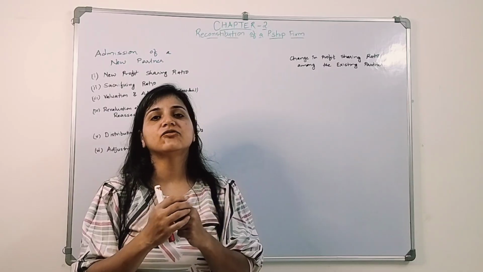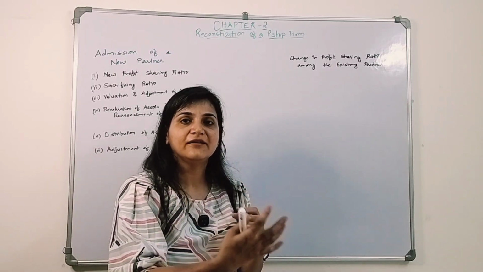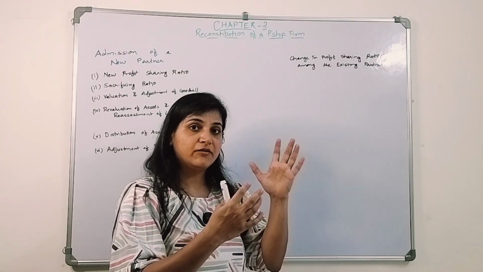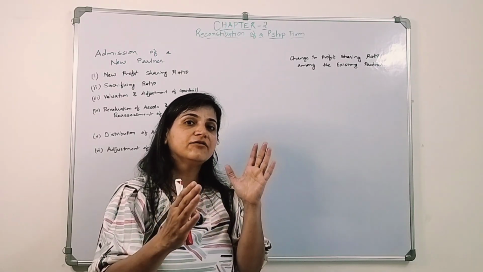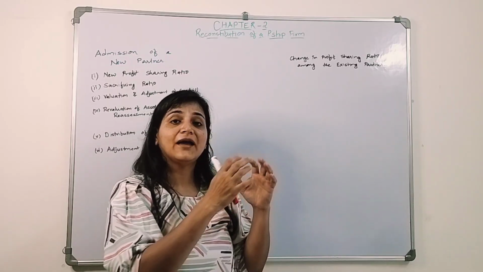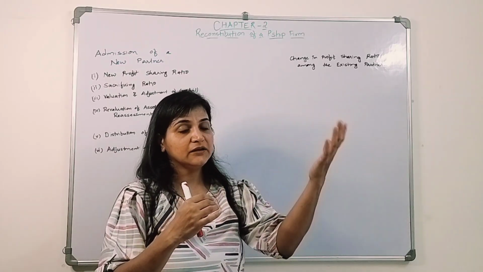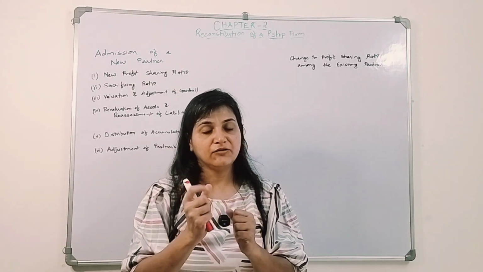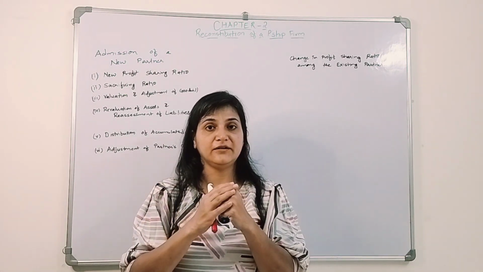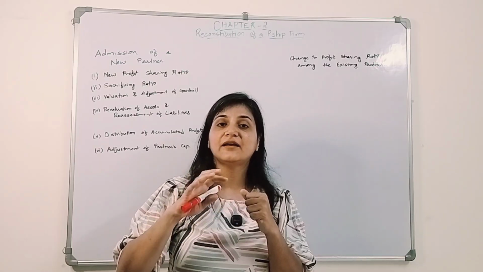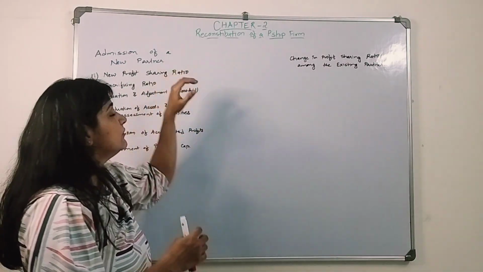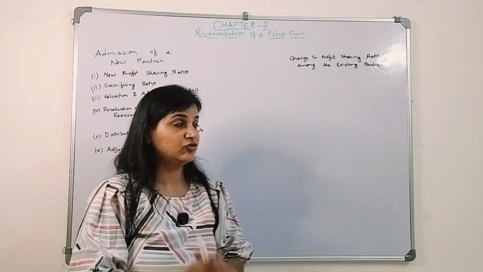ratio. Or else it could be given that they are sacrificing their part. So whatever part they are sacrificing, they are already having a ratio, and out of that they are sacrificing a part. So whatever is the remaining is their new ratio, and the sacrificed part is the new partner's ratio. Or there could be a situation wherein only one partner is sacrificing. Okay, so whatever part he is sacrificing, the new partner is going to receive. So that is how we will determine the new profit sharing ratio.